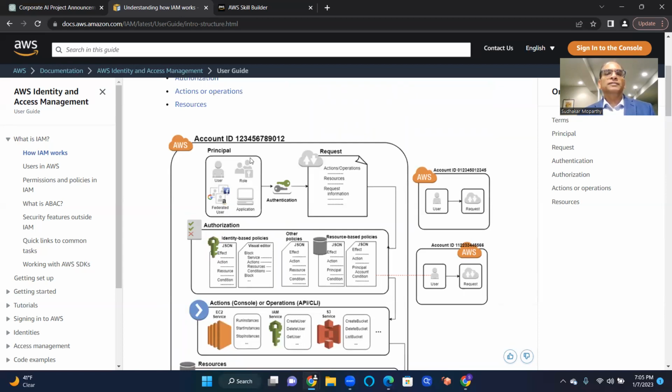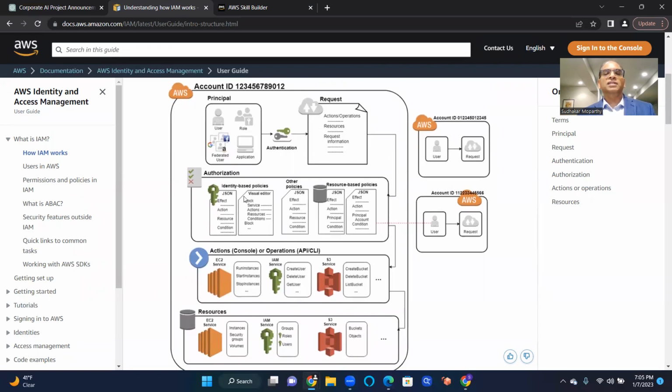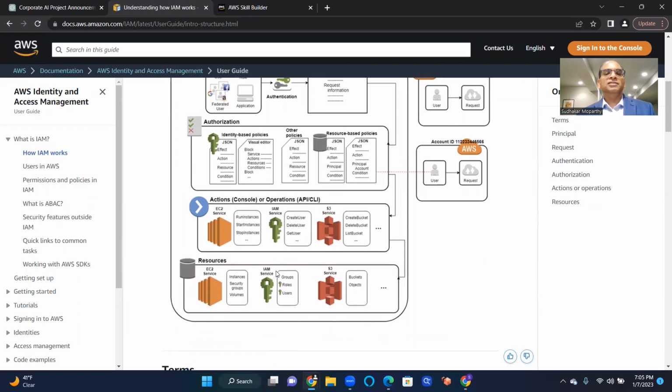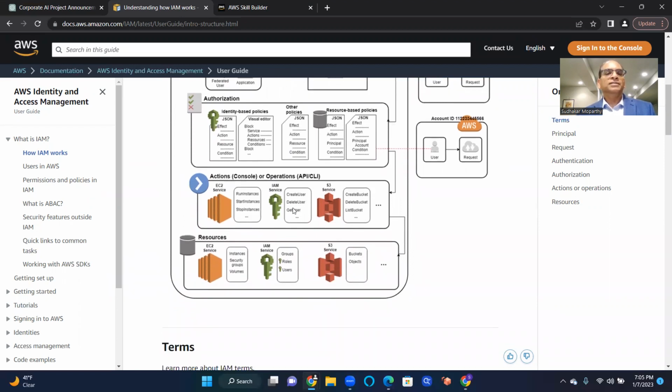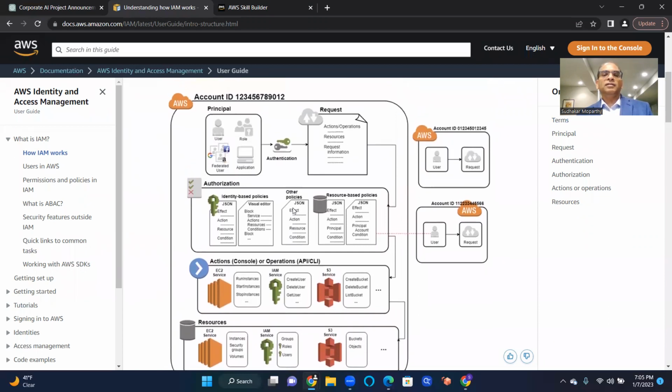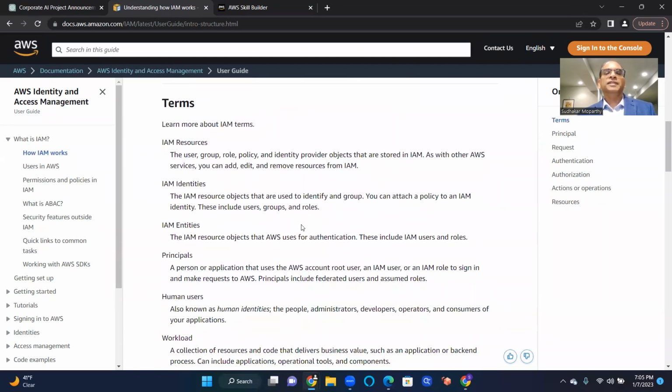Okay, so here, if you see this diagram, they just said principal, authorization, request, identity-based policies, resource-based policies. And what is the difference between those? It's a lot of words they're just throwing at you. But it's good to have a diagram. I'm not saying it is anything bad to try to understand, but let's go here and see what it will show us here. IAM resources.